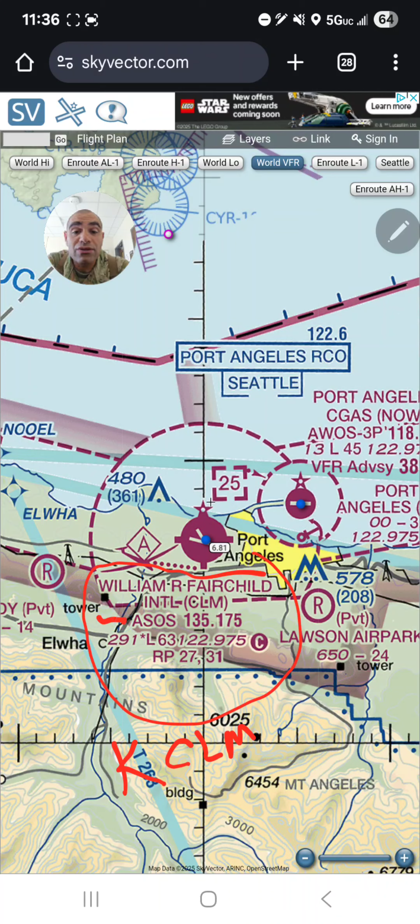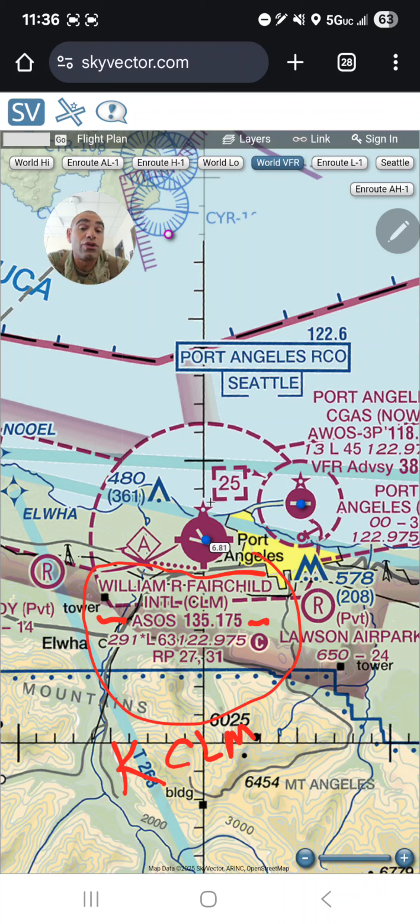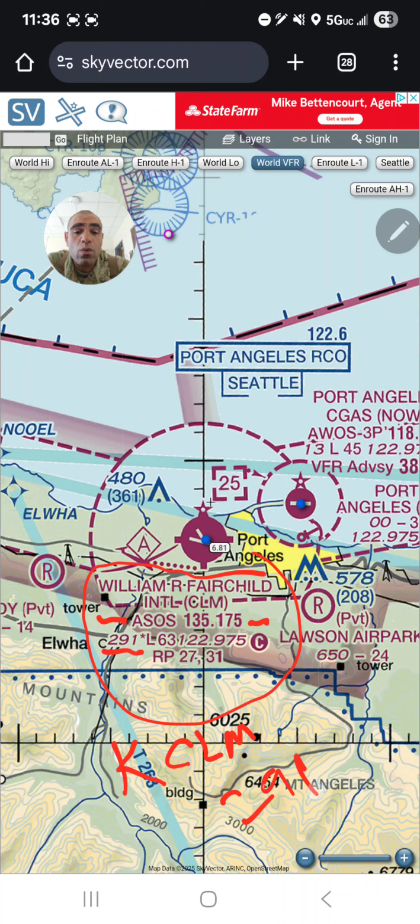Next information is ASOS. ASOS stands for Automated Surface Observing System, and the frequency is 135.175. This system provides real-time weather updated every minute, thus some pilots refer to it as minute weather during radio conversation. 291 is the elevation of the airport, 291 feet MSL, and the next is the L with the asterisk.